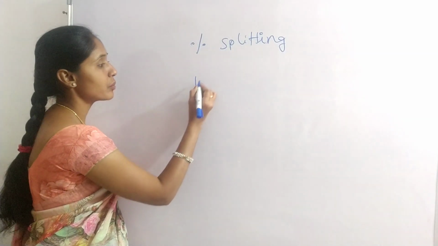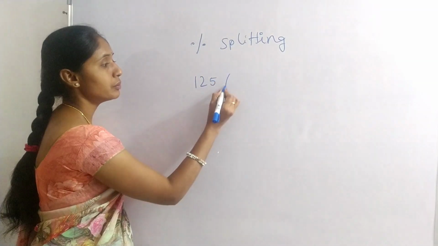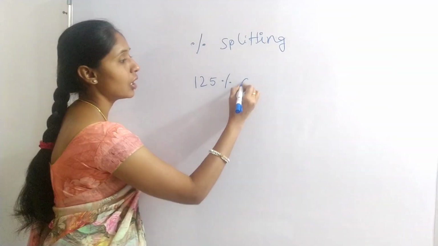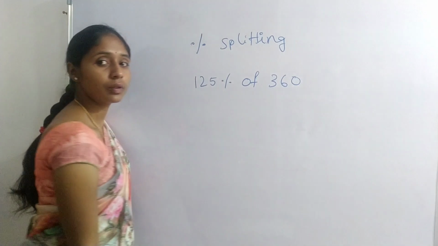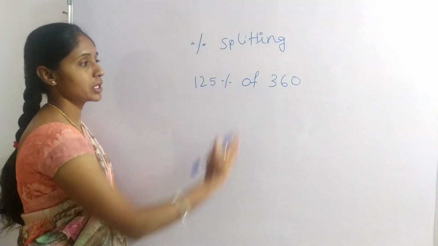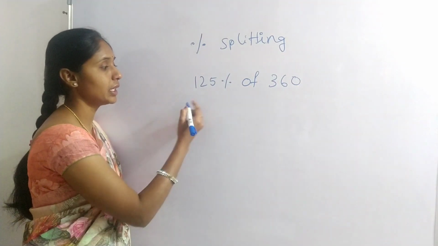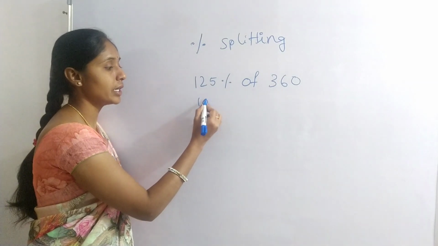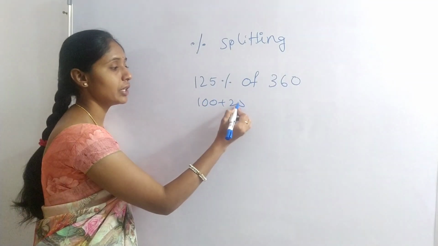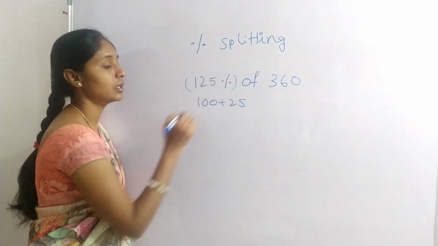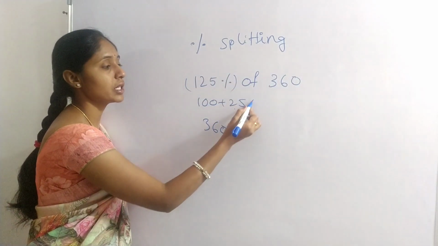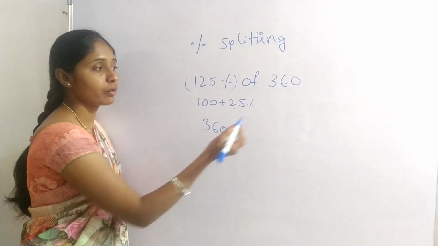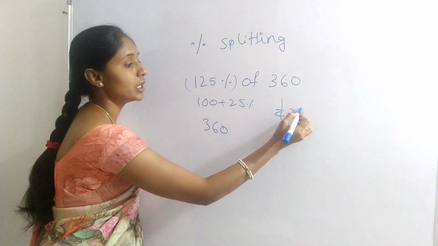Now I am taking an example, 125% of 360. Here we can write 100 plus 25 percent. 100% means 360. 25% means 1 by 4, 1 by 4 into 360.